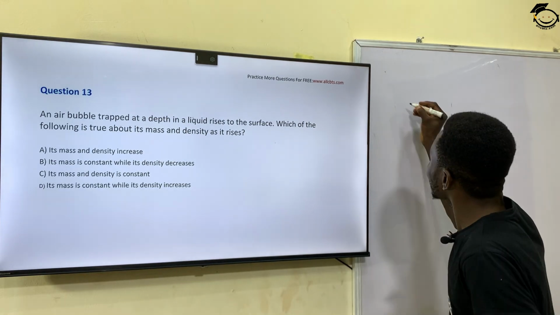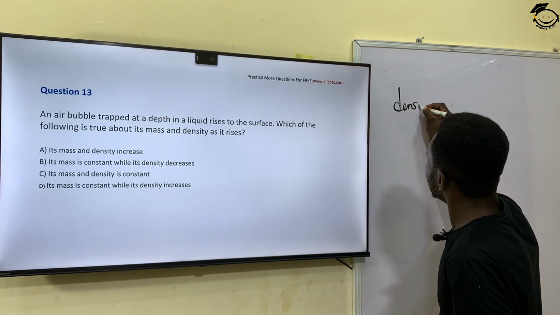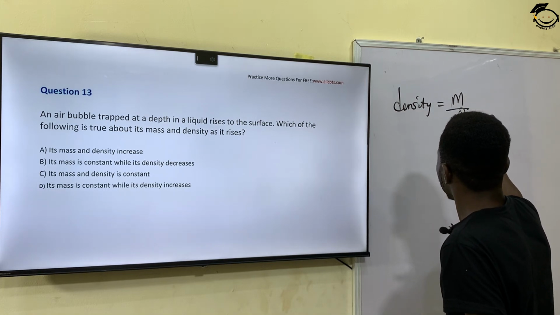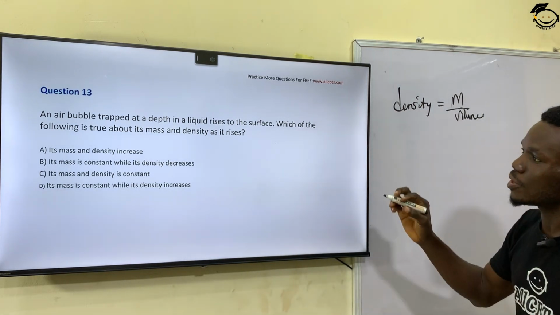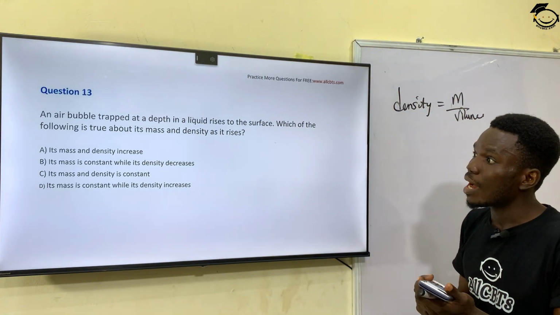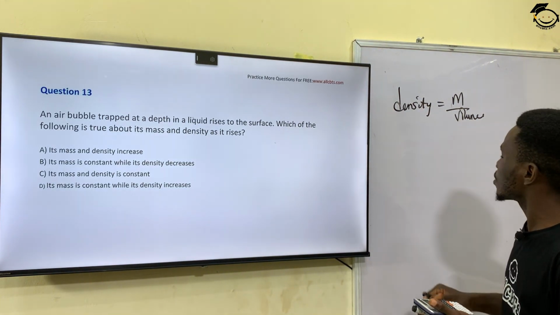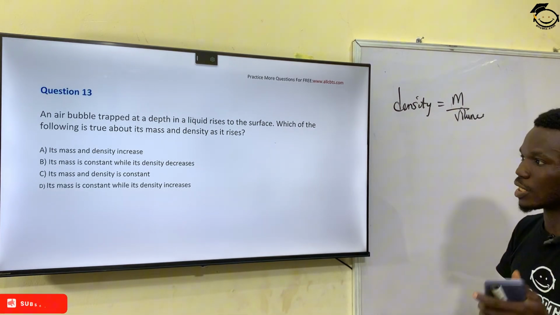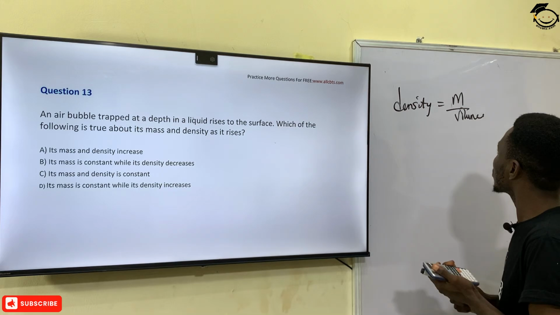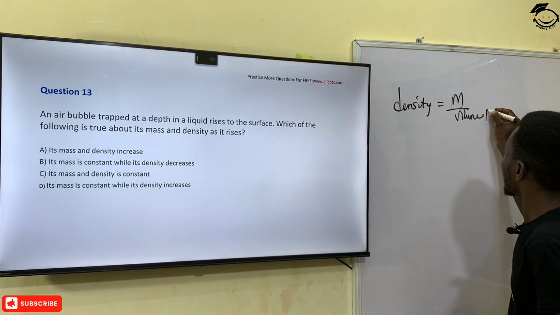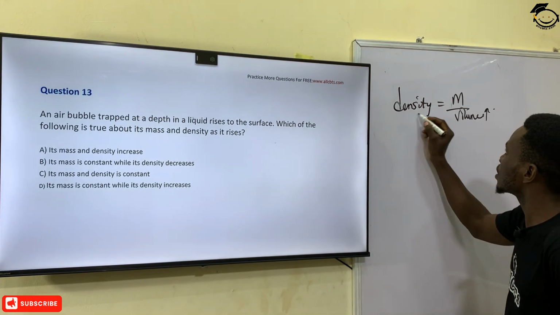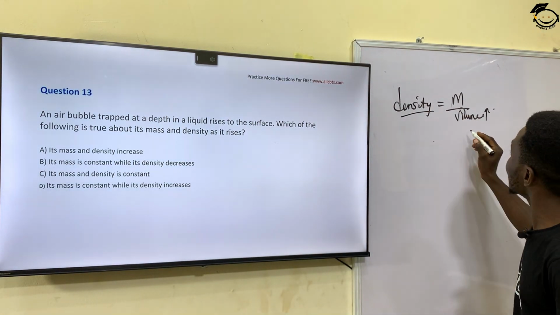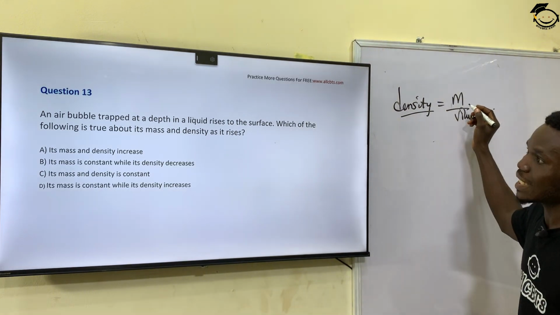And we know that density is mass over volume. Now, remember in the question, they did not say that an additional air bubble was added. There is no increase in the mass of the air bubble. The mass remained the same, so the mass is constant. But the volume increased. As the volume is increasing, if you notice, density and volume are inversely related, which means that an increase in the volume